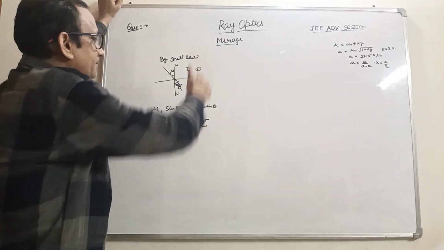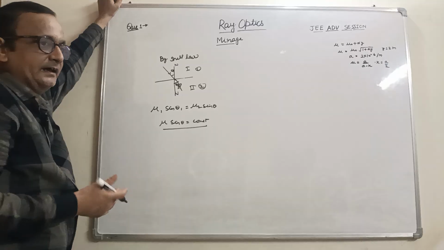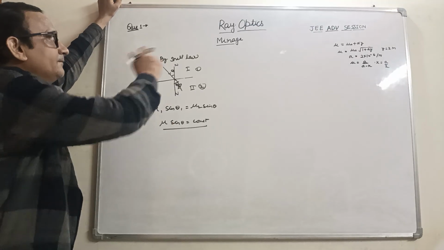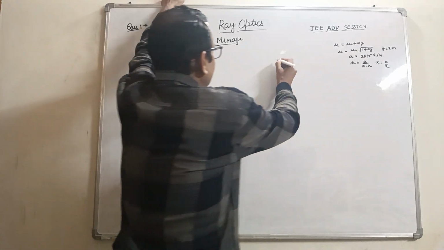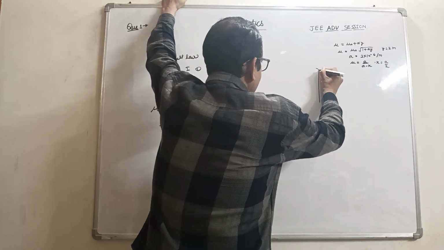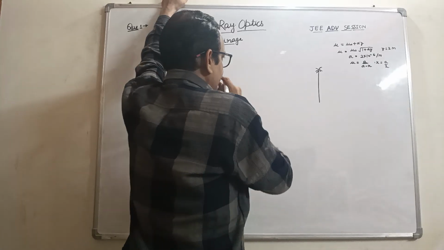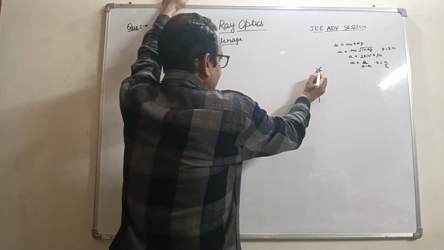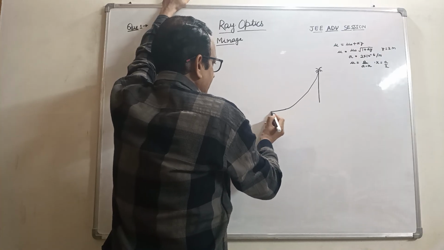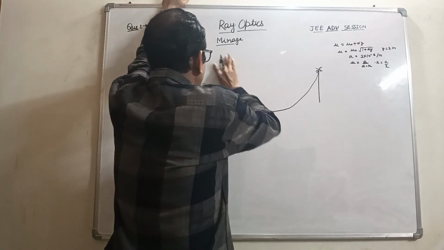So we explain how the mirage is formed and how the path of light is covered in this phenomenon. Suppose in a desert, this is a tree, and a light ray goes this way.